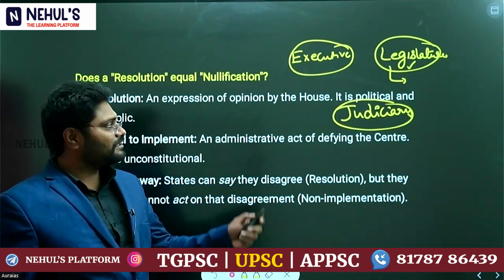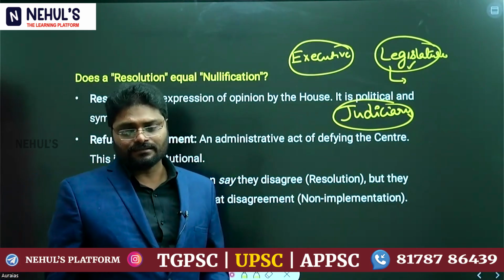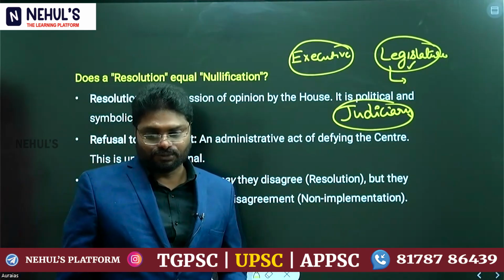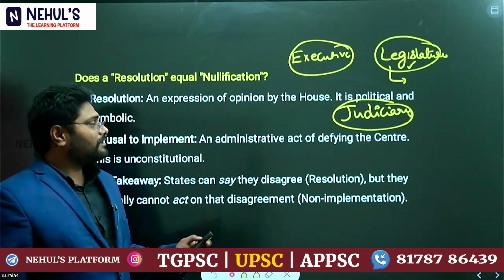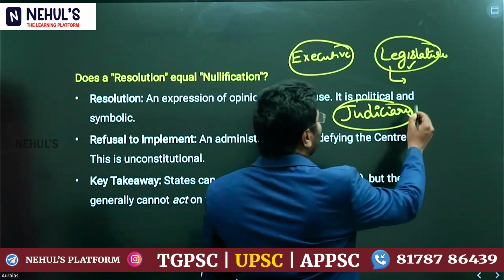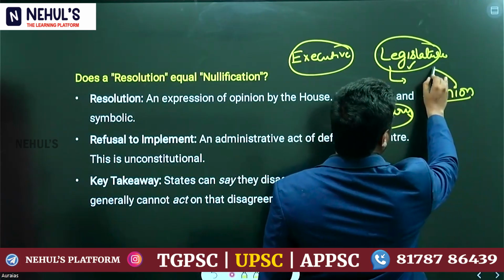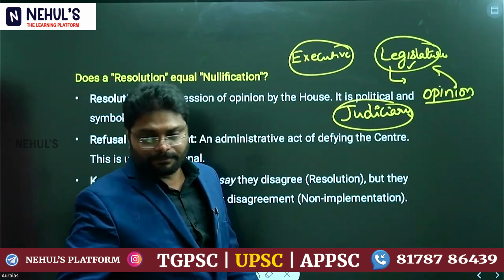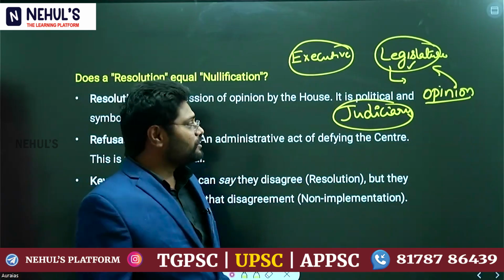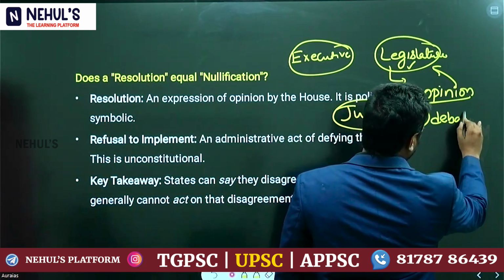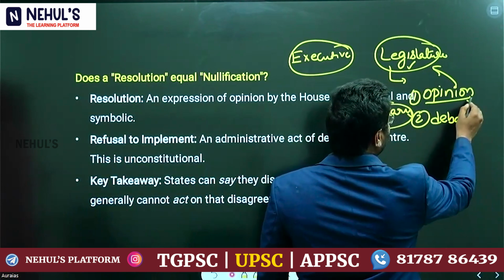Now, the assembly passing a resolution is nothing but expressing their opinion, because these MLAs are elected representatives of the people, so they are able to discuss, debate and express their opinion.